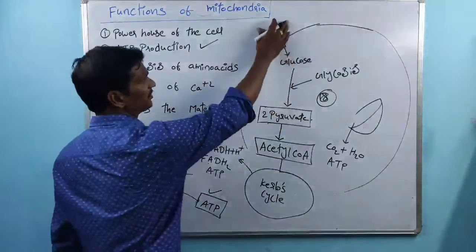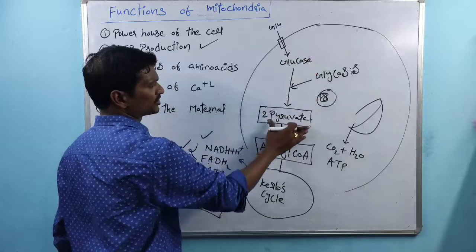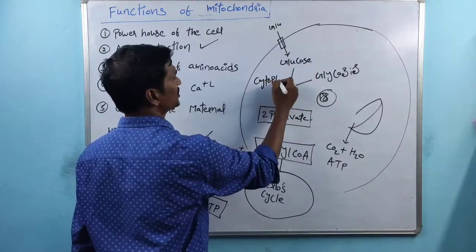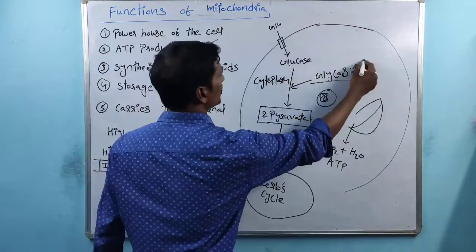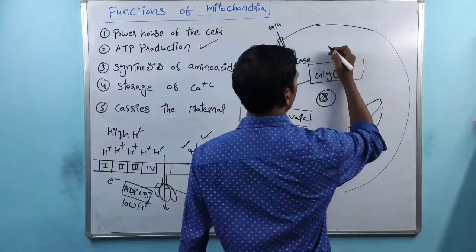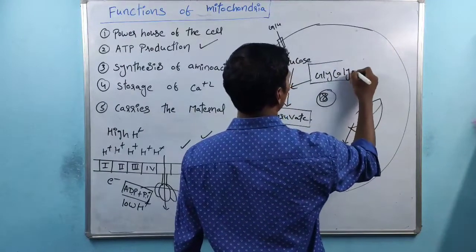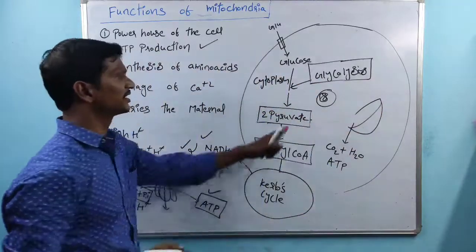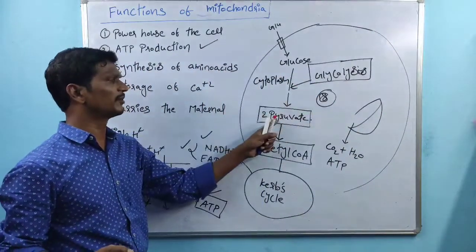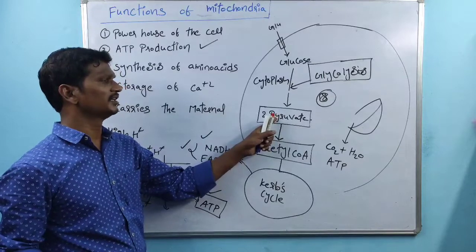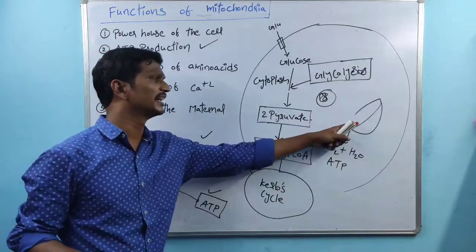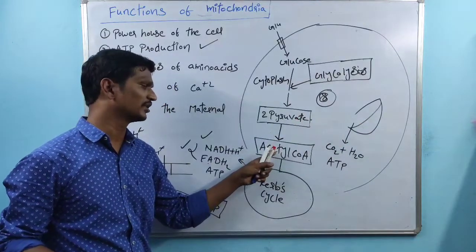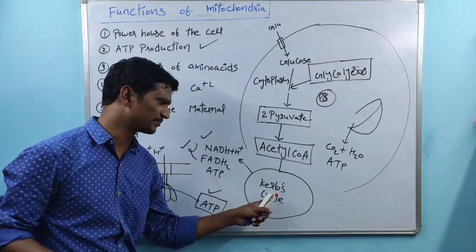Remember, all of you, again, the entry of the glucose molecule. Glucose is converted into pyruvate. This takes place within the cytoplasm. This is called glycolysis. After glycolysis, 2 pyruvate molecules are produced. The pyruvate molecules enter the mitochondria. Then these are converted into acetyl-CoA. Acetyl-CoA enters the Krebs cycle.